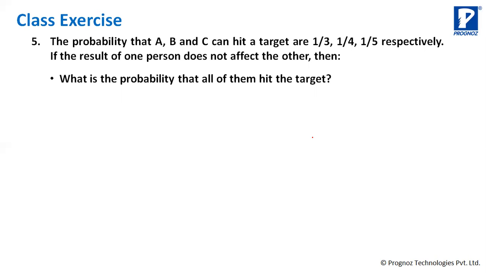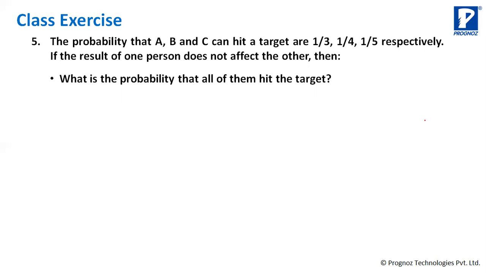The probability that A, B, and C, these are 3 persons, can hit a target are 1 by 3, 1 by 4, 1 by 5 respectively. If the result of one person does not affect the other, then what is the probability that all of them will hit the target?